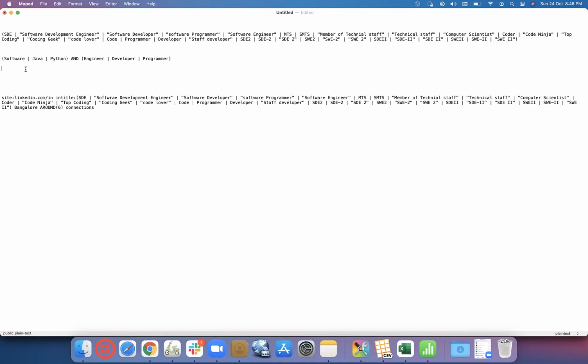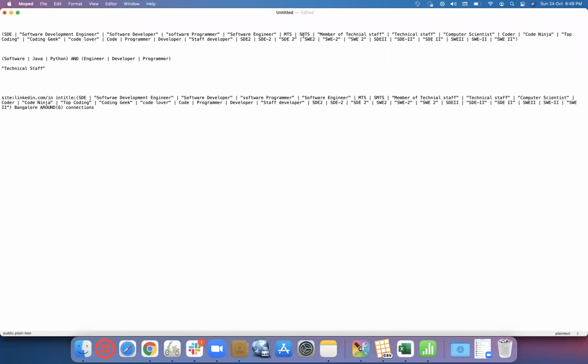The second Boolean will cover all the jargon: member of technical staff, or just technical staff. Technical staff would cover member of technical staff, senior member of technical staff, development technical staff, all the various ones. Wherever technical staff appears with an additional word, it would cover all of those.